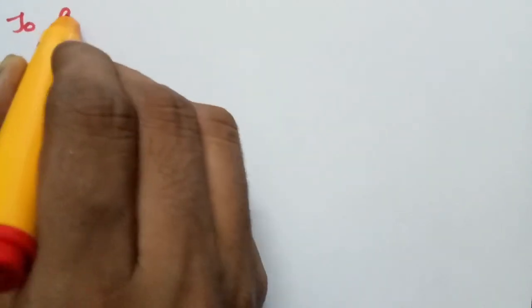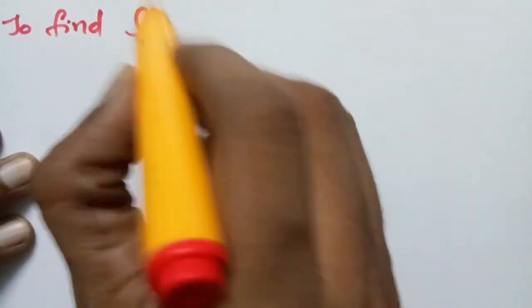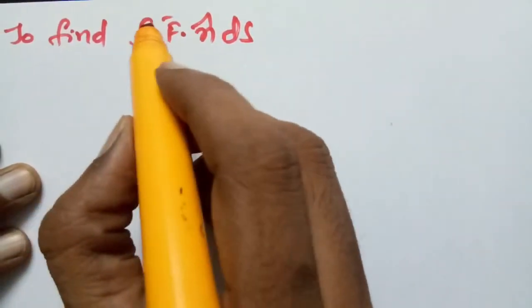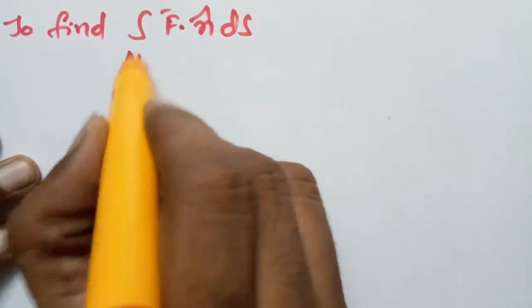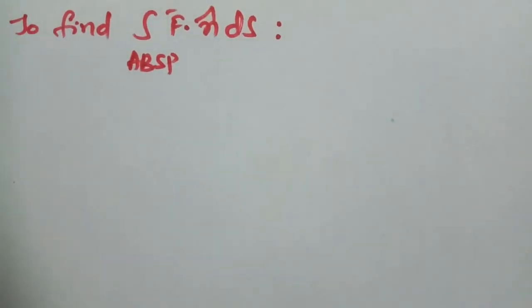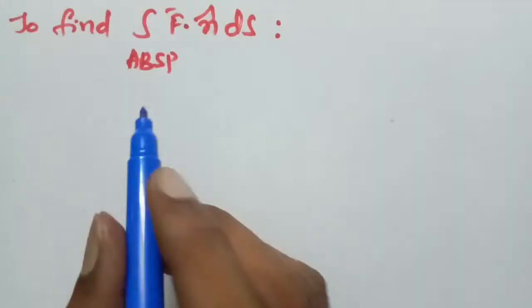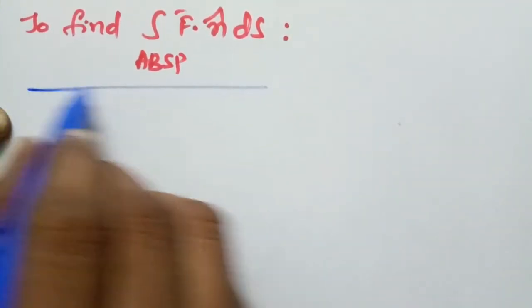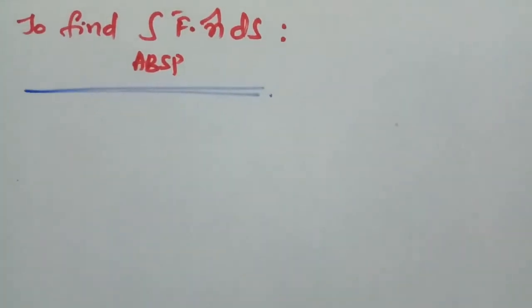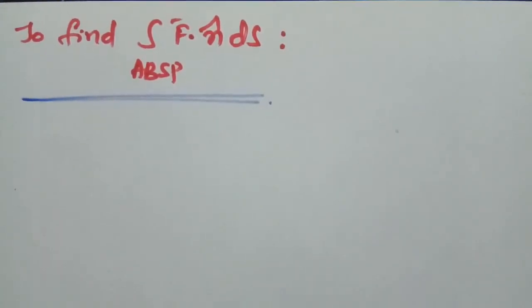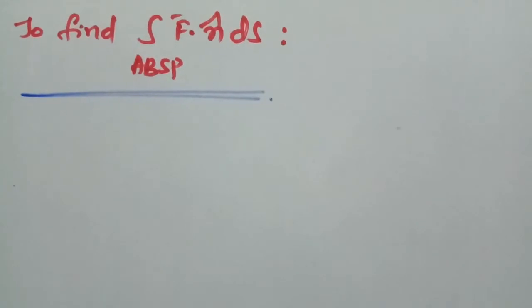To find the integral over ABSP of f bar dot n cap ds. Now this is the front portion of the rectangular parallelepiped.